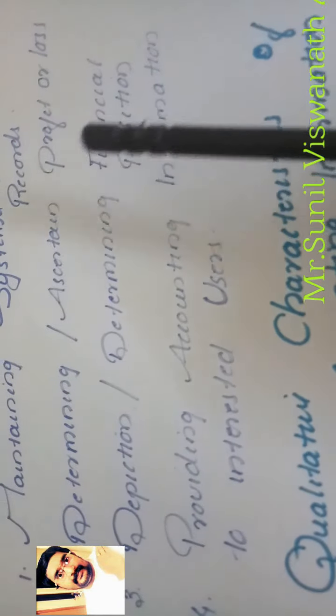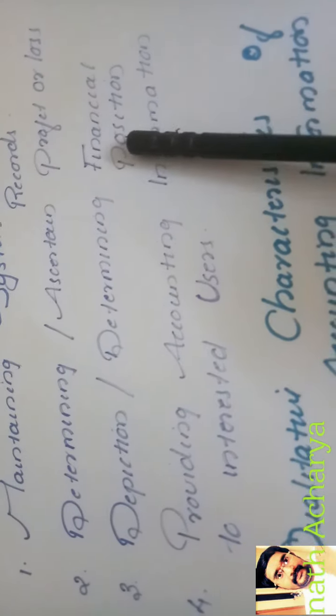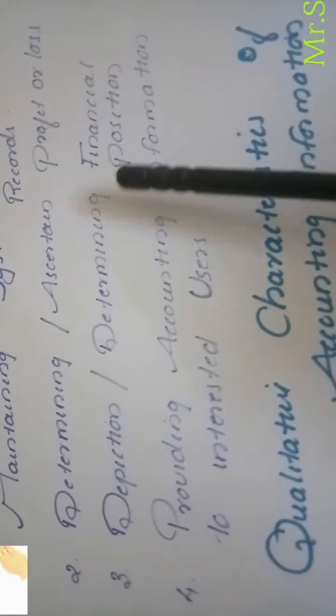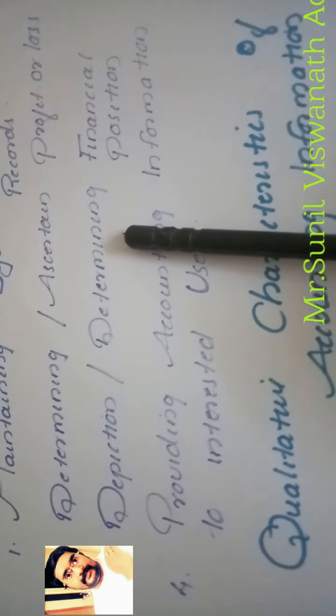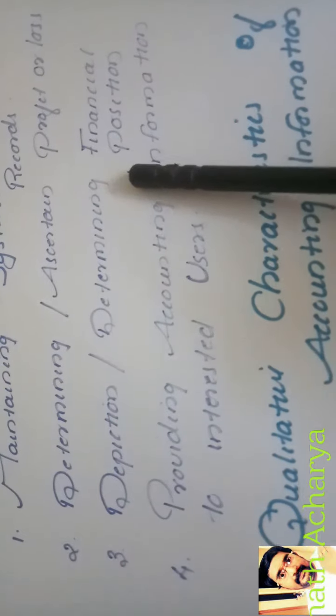So what are the obligations to pay back, and what economic resources like land, building, furniture do we have? All these we are determining. It is known as financial position. To know that, every business organization will prepare a balance sheet, also known as the position statement. So that is one of the objectives of accounting.